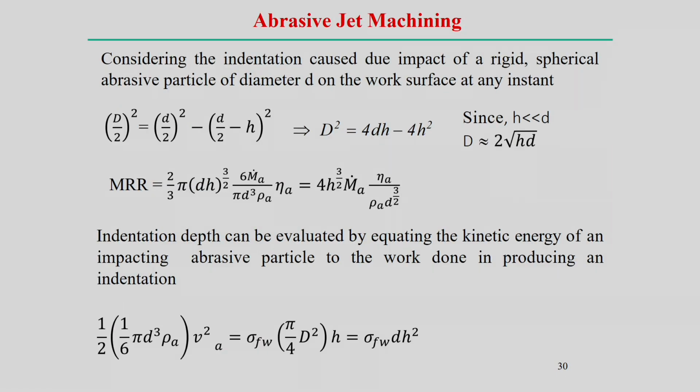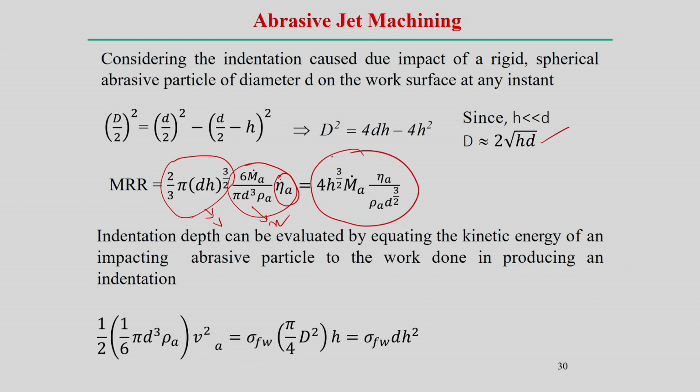Now, considering the indentation caused by the impact, similar to a spherical indentation, it creates a diameter in the workpiece material at any instant. The similar calculation we have done gives d equal to square root of 2 d. Material removal rate we can estimate: capital V is the volume, N into eta indicates the effective number of particles in impact. If we do this, we can get an expression in terms of all these parameters.